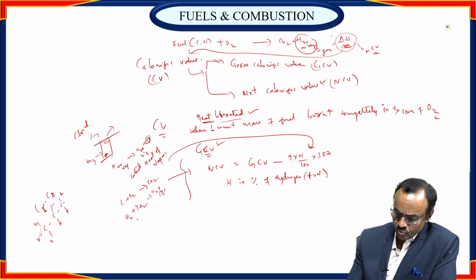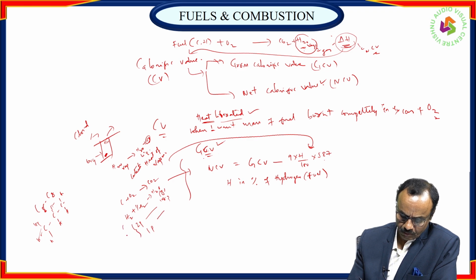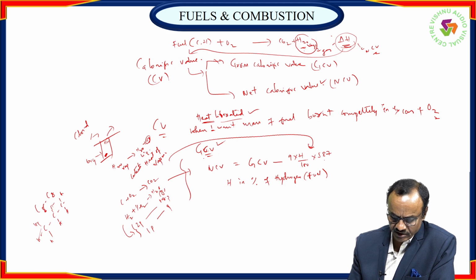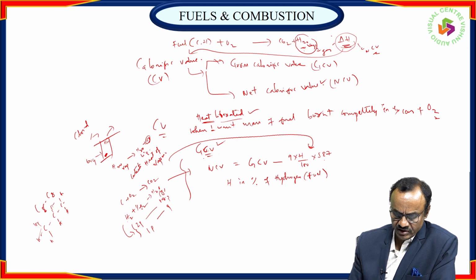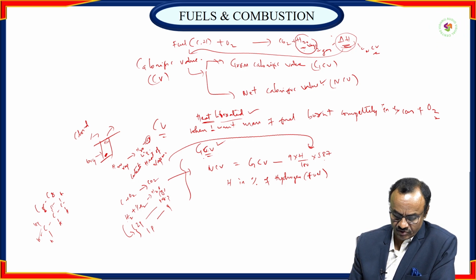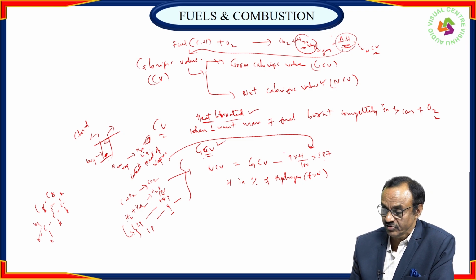During combustion, 2 grams of hydrogen combine with half a mole of oxygen to produce 18 grams of H2O vapor. So 1 gram, or 1 part, of hydrogen produces 9 parts. This is the 9, where H is the percentage of hydrogen.